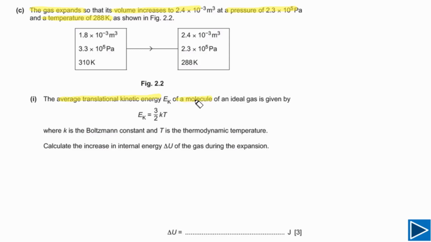So this is for a molecule of an ideal gas, meaning if you need to calculate the kinetic energy of a molecule of an ideal gas, simply we can use this equation. In this equation, it is given to us k is the Boltzmann constant and T is the thermodynamic temperature. Thermodynamic temperature means that the unit for temperature we need to use must be Kelvin.